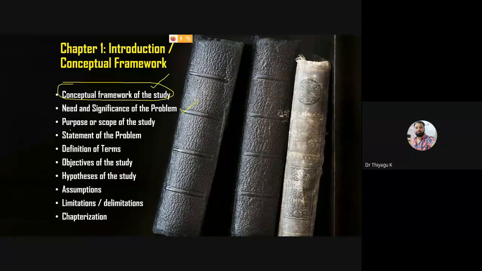Then the next thing, some other people are adding this also: purpose and scope of the study. After doing the research, what is the purpose? What is the scope while you attempt this research work? What scope may you get? That kind of thing you can give as 1 or 2 paragraphs.